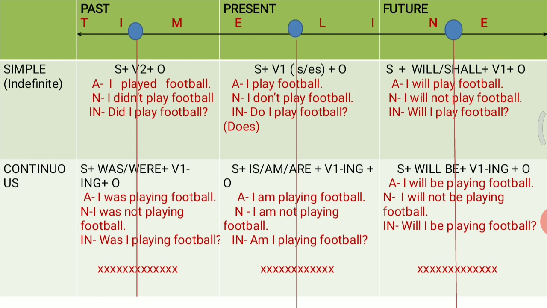And if your subject is plural, you are going to use are. We are playing football. They are playing football. And if you want to speak out the same sentence into negative, you are going to use not. And if you want to change it into interrogative form, what you have to do? Pick up your is, am or are and place it in front of your subject,